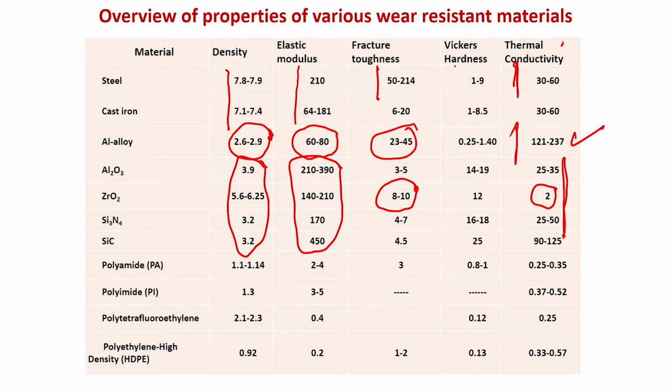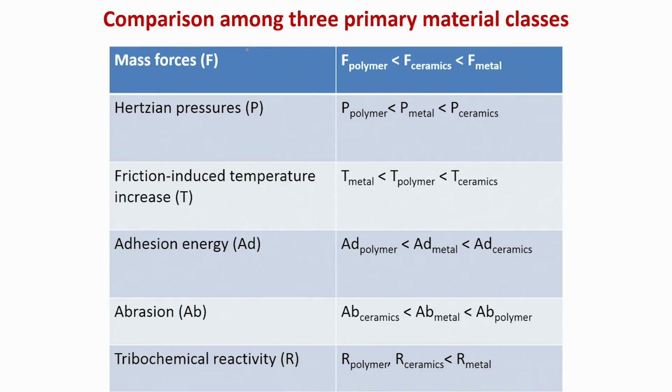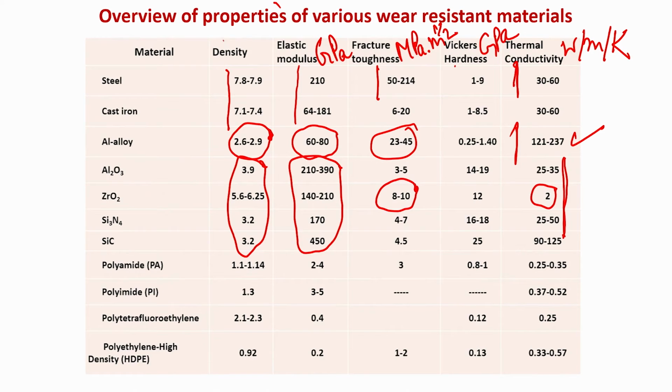Here I have not used many of the units. This should be watts per meter per Kelvin, this is GPa, gigapascal. For fracture toughness, the unit is megapascal meter to the power half, elastic modulus is in GPa, gigapascal, and density is in gram per cc, or kg per meter cube, whatever, in SI unit it is kg per meter cube. So, all those things I have mentioned.